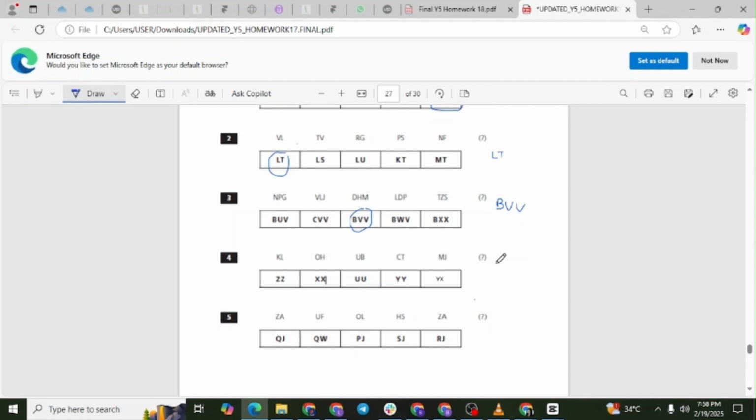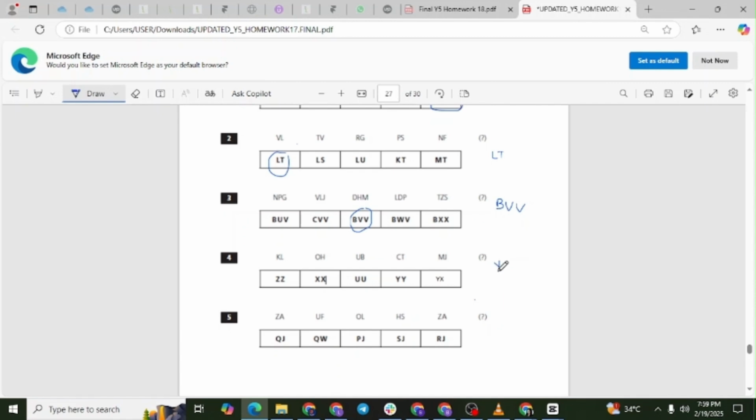O, 15, to U, 21, is plus 6. U, 21, to C, 3, is minus 18. C, 3, to M, 13, is plus 10. The pattern is plus 4, plus 6, minus 18, plus 10. Following this pattern, the next step should be plus 12. M, 13, plus 12 gives us Y.